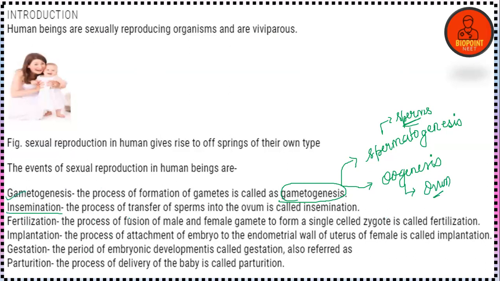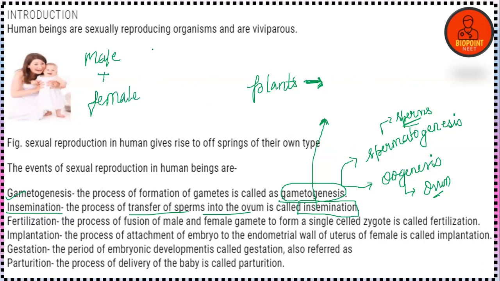Second step is insemination. Insemination means the process of transfer of sperms is called insemination. Guys, can any one of you recall and tell me what was the similar process which takes place in plants for the gamete transfer? In case of plants also, the male gamete has to be brought together with the female gamete for fertilization.